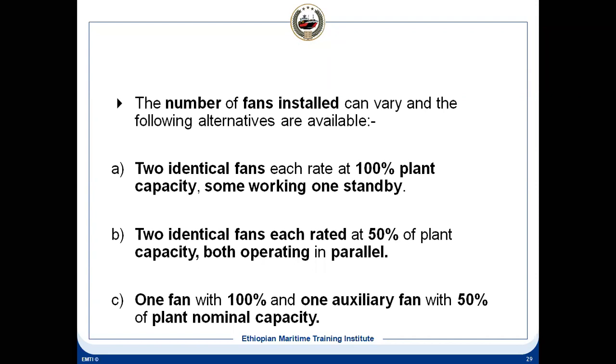But the smart owners realized that if you lose the charter money, that's much more than what you gain from installing one large blower and one small blower. Instead, you install two blowers of 100% each, so that your ship is not going off-hire due to cargo operation malfunction.